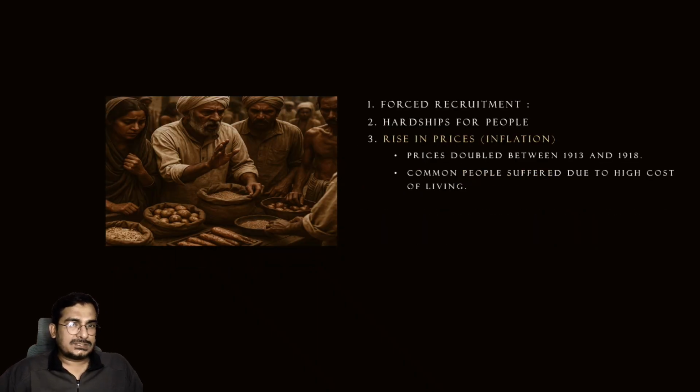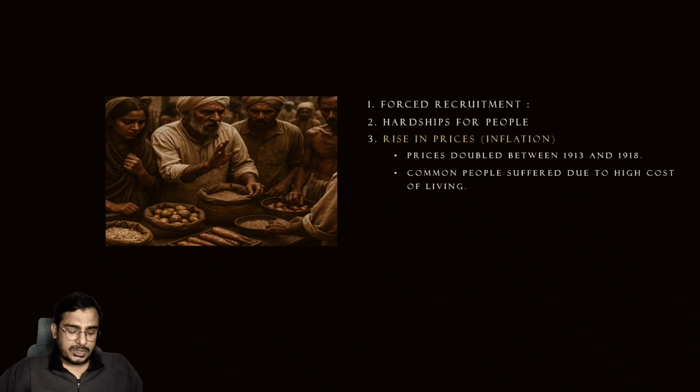So this resulted in the shortage of the harvest or the food grains. When the shortage of food grains happened, automatically the prices of food grains started to rise. So the prices actually doubled between 1913 and 1918. That was the time period when the war was fought. And common people suffered due to the high cost of living because of all this.